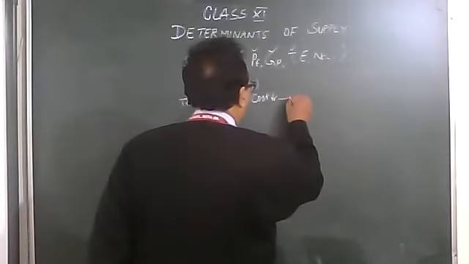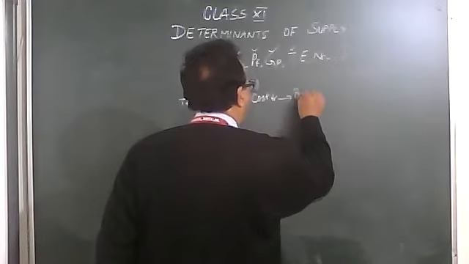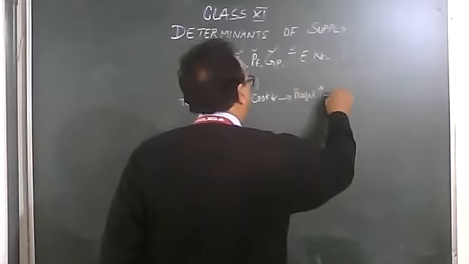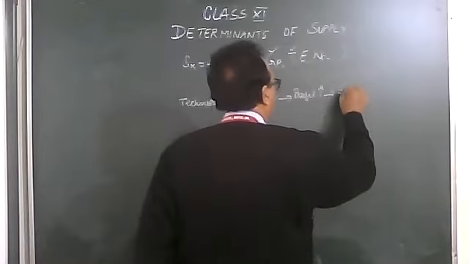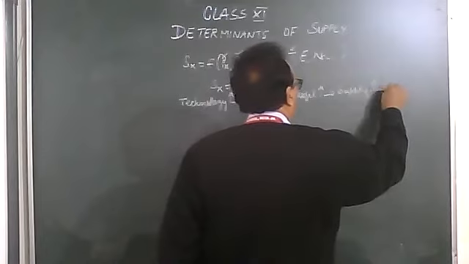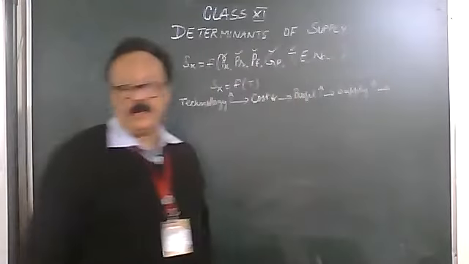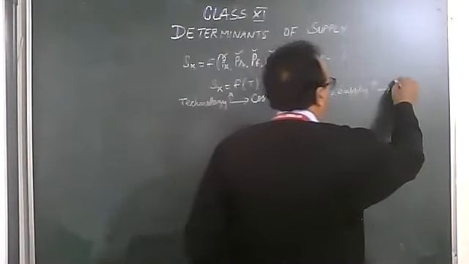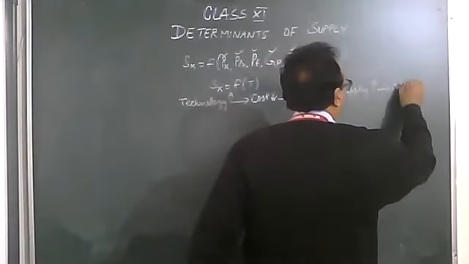When the cost of production comes down, your profit goes up. You will get more profit. Naturally, when the profit increases, your supply will increase. And when the supply increases, what happens? The supply curve will have a forward shift.